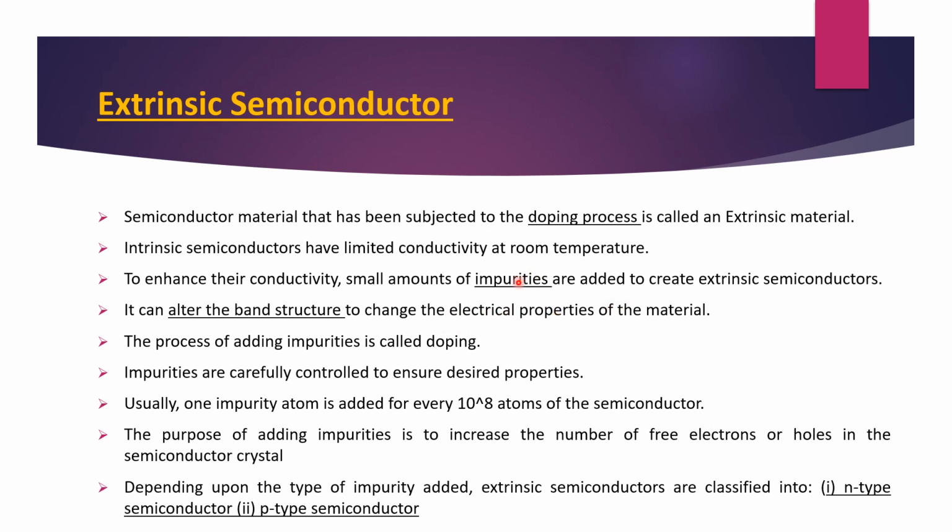You should know the process of adding this impurity is known as doping. Doping process means we are adding impurity. Why are we adding impurity? Because we want to change the electrical property. Now the impurities are carefully controlled to ensure the desired properties. It is not like you take an impurity and just place it on the semiconductor. Usually one impurity atom is added for 10 raised to the 8 atoms of semiconductor.